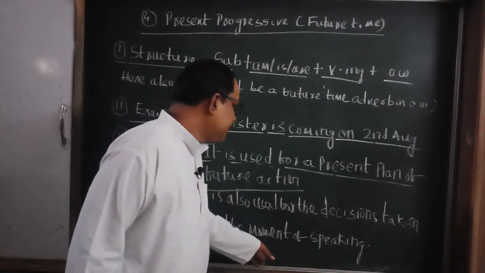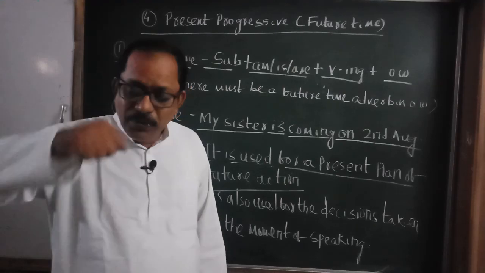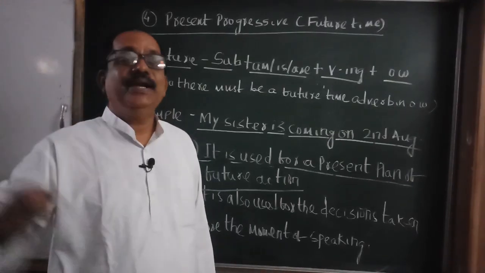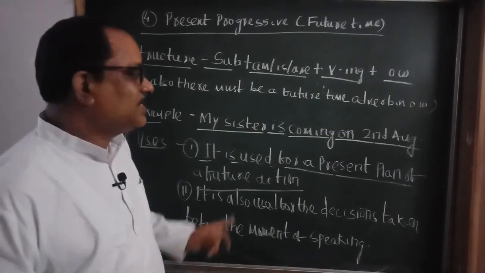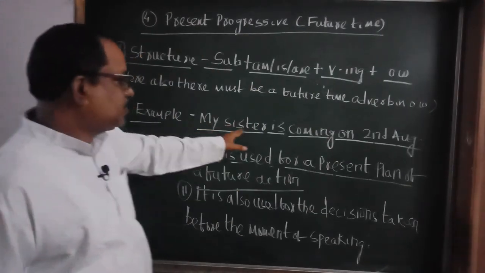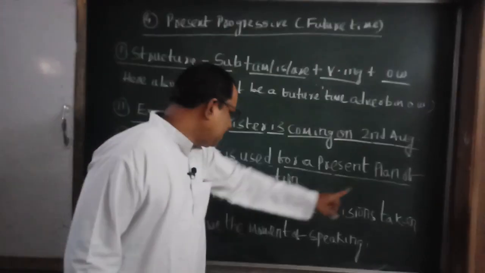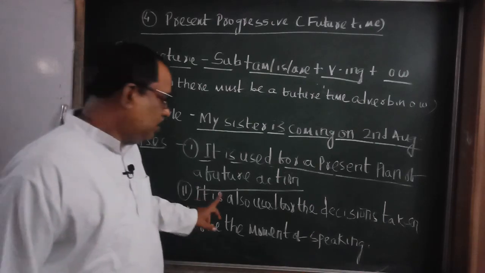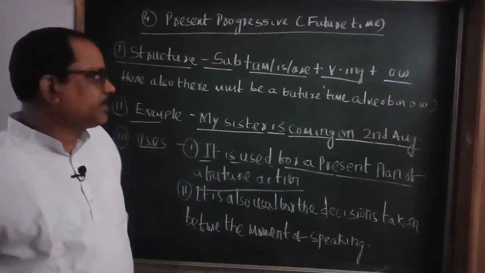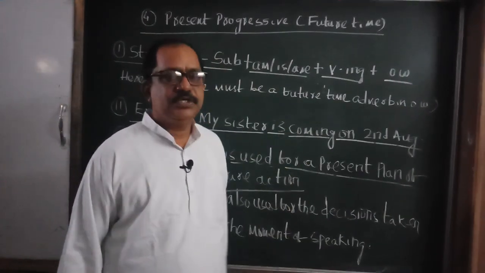So it is a decision taken before the moment of speaking. Before she telephoned you, she had booked the ticket. So, "my sister is coming on 2nd August" is a present plan of a future action or a decision taken before the moment of speaking. For this, you can use present progressive.